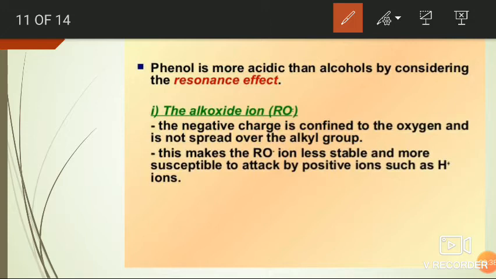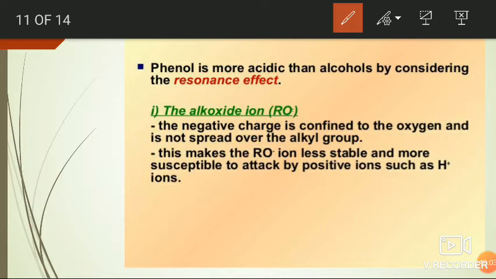If phenol loses H plus ion to water molecule to form phenoxide ion, the phenoxide ion is more stable through resonance structures.